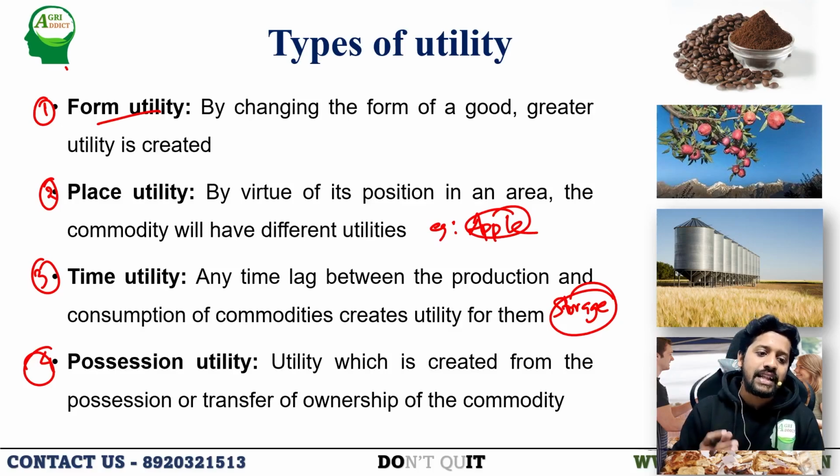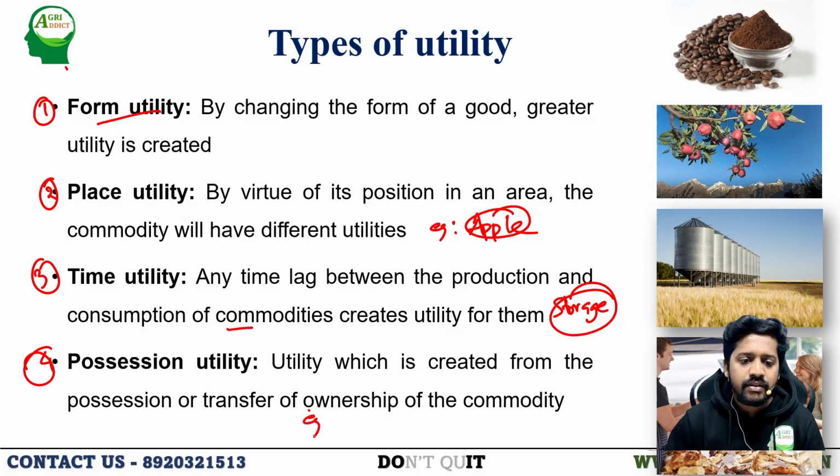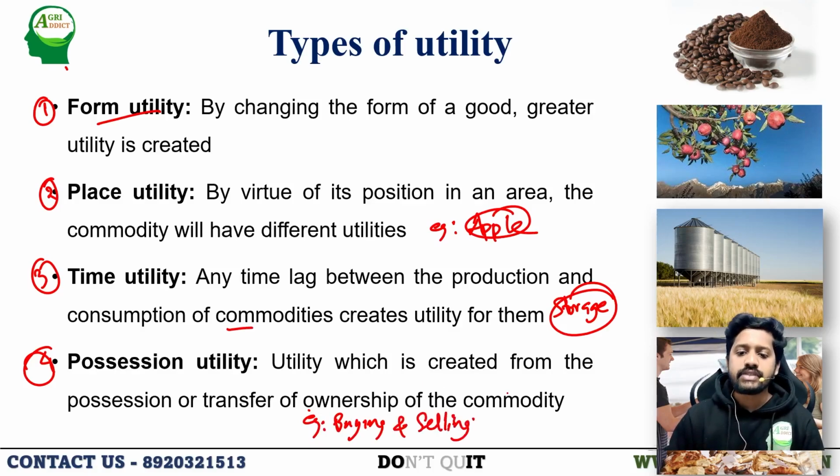And the fourth and the last one is possession utility. It is the utility which is created from the possession or transfer of ownership of the commodity. This is happening via buying and selling. As we have seen, if a rice producer is producing some rice, the utility derived from the commodity rice by the farmer will be lesser than the one who is not producing it.